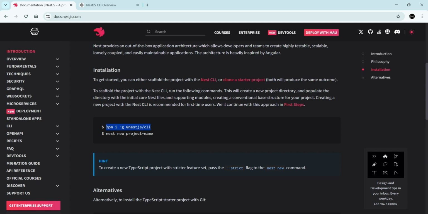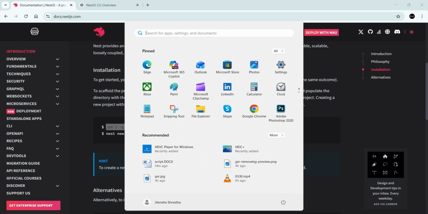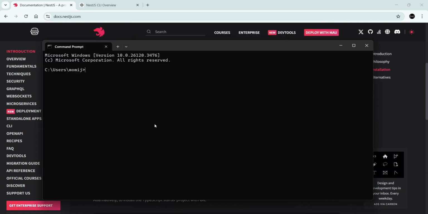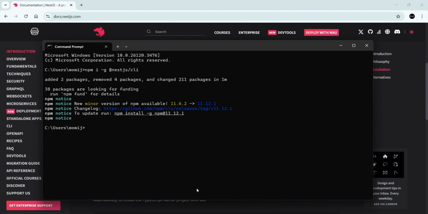So I'll copy this command and go to the command prompt. Now I'll paste it here and hit enter. This will install our NestJS CLI globally. As we can see, my NestJS CLI is installed now. I can use the NestJS commands in any location of my system. Here in my system, a Node.js minor version update is shown, but just leave it. I'll update my Node.js later.